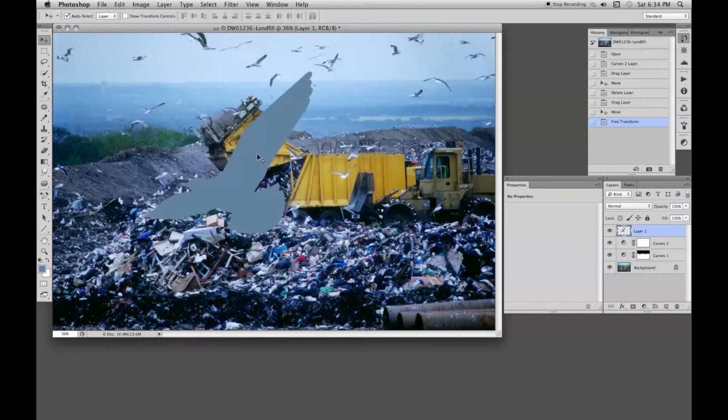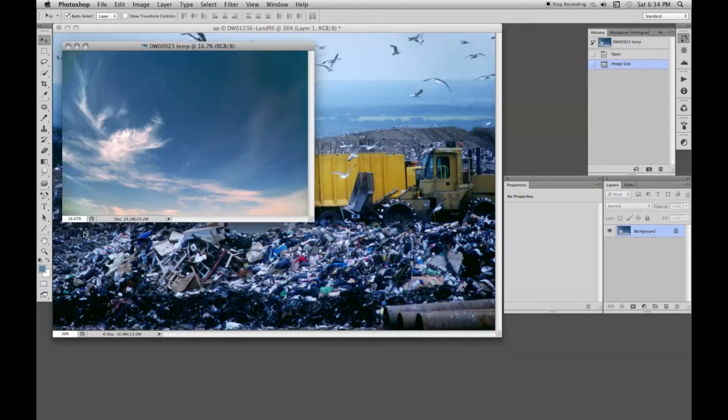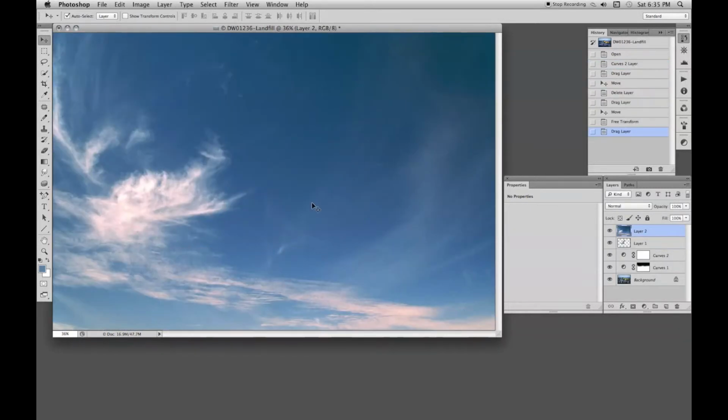Next is the sky. This is our sky picture, and it's a good idea to build up a collection of sky images. Whenever you see an interesting sky, from almost clear blue to a stormy dark grey, photograph it and file it away. Even a rather mundane cloudy sky can be useful at times. So we drag this sky image onto our main picture, and we'll put it underneath the bird.